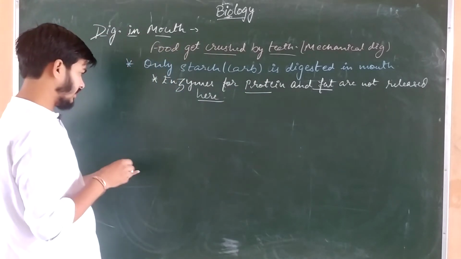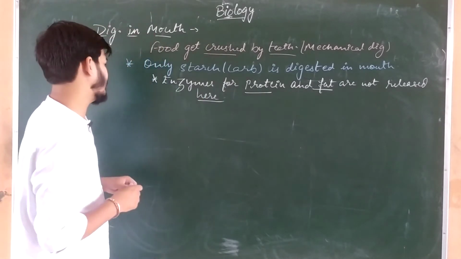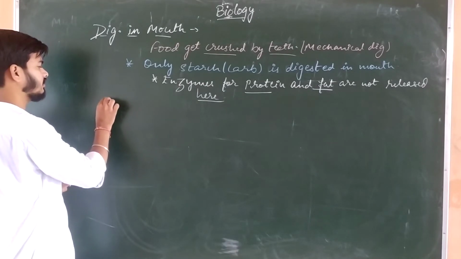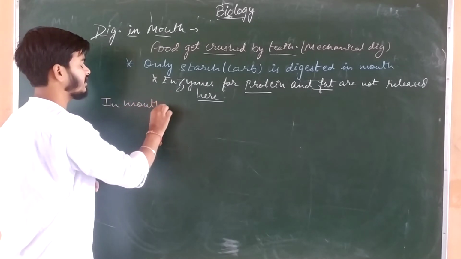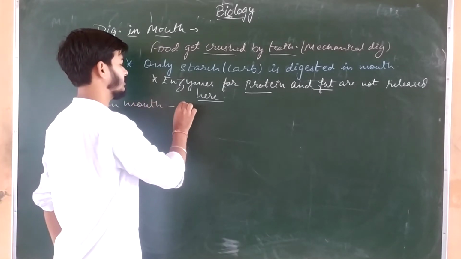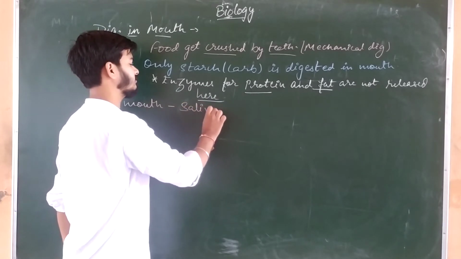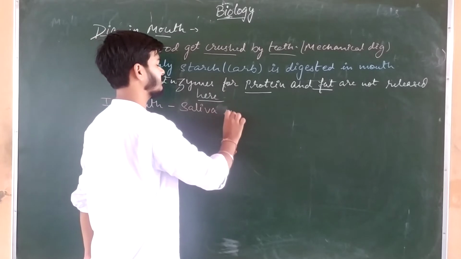So the starch is getting digested, and how does it take place? We can write here, in mouth, saliva is released.